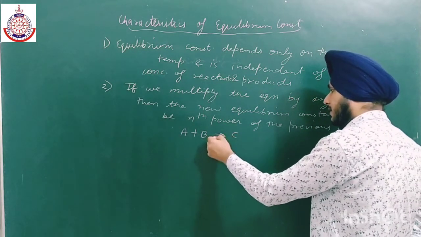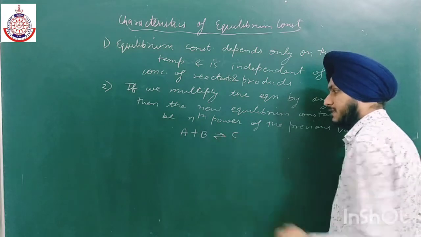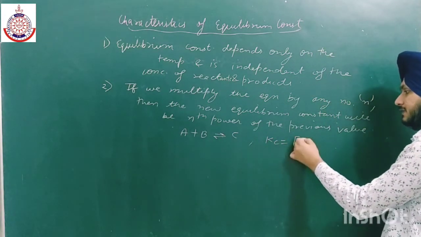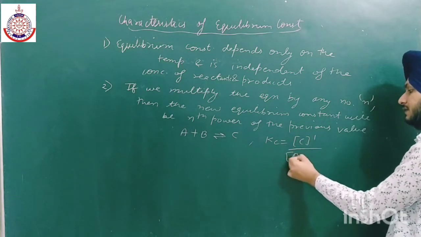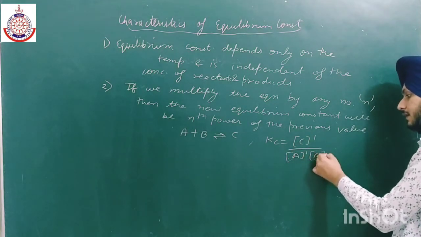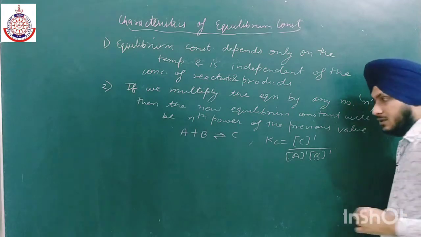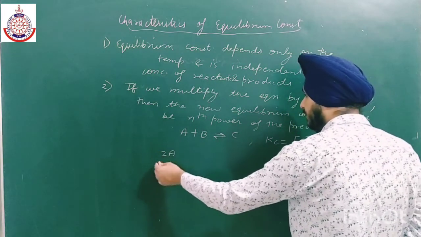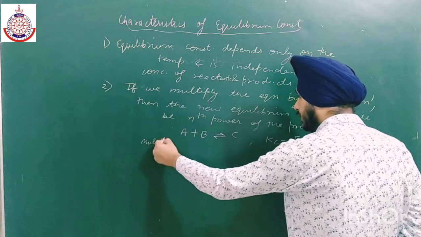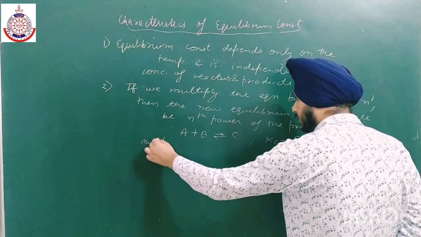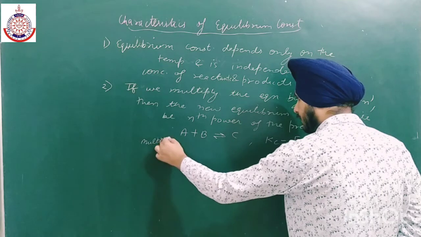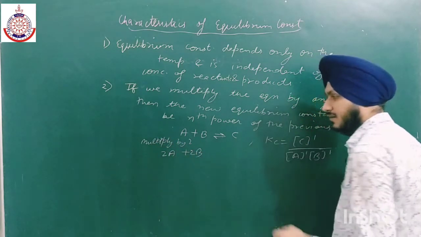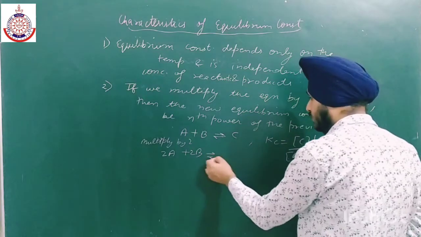Now if I multiply this equation, firstly we have to write the expression for Kc: the concentration of C divided by the concentration of A to the power 1, B to the power 1. Now if I multiply the whole equation by 2, it will become 2A plus 2B gives 2C.